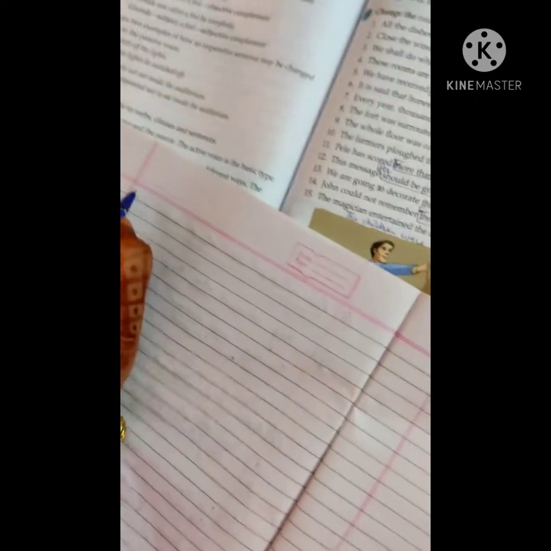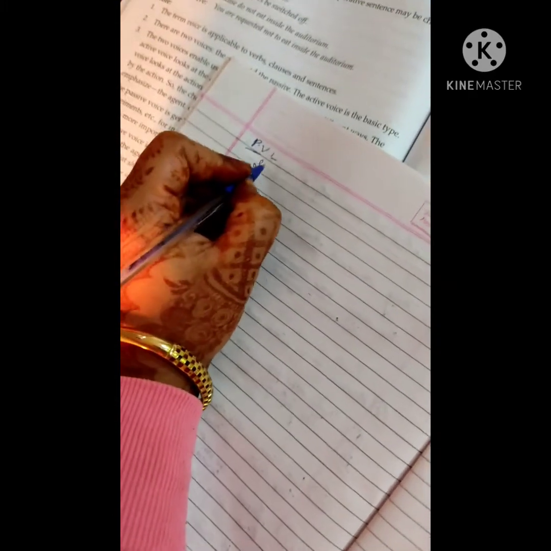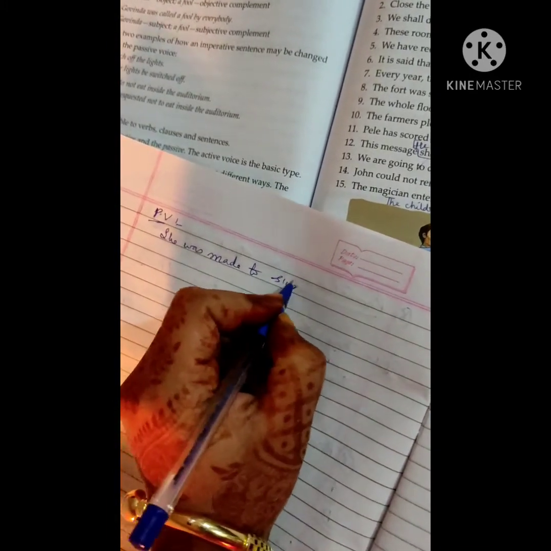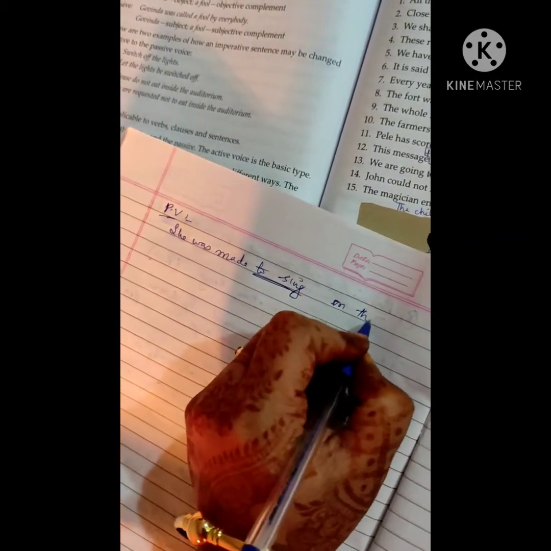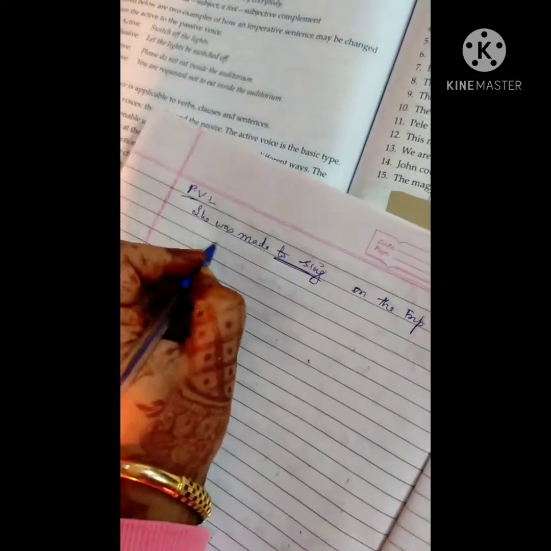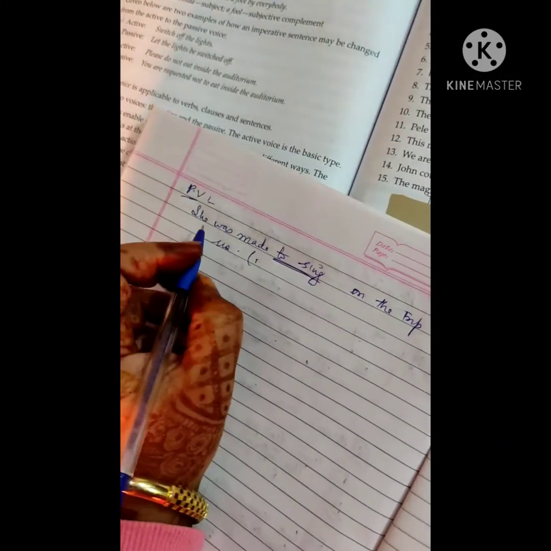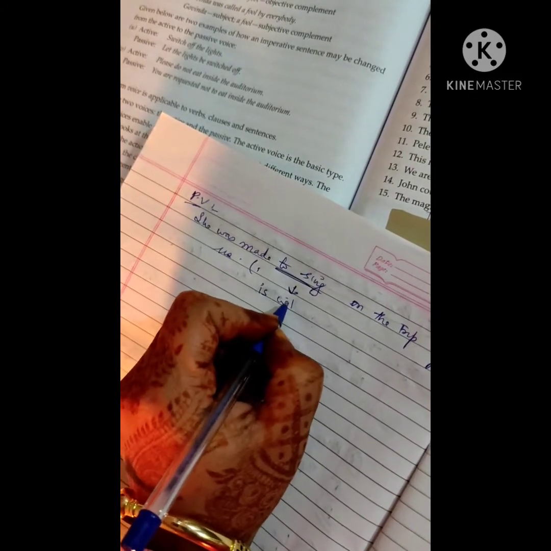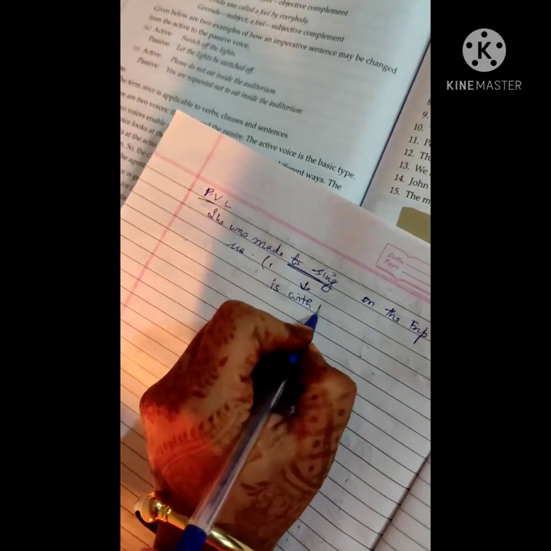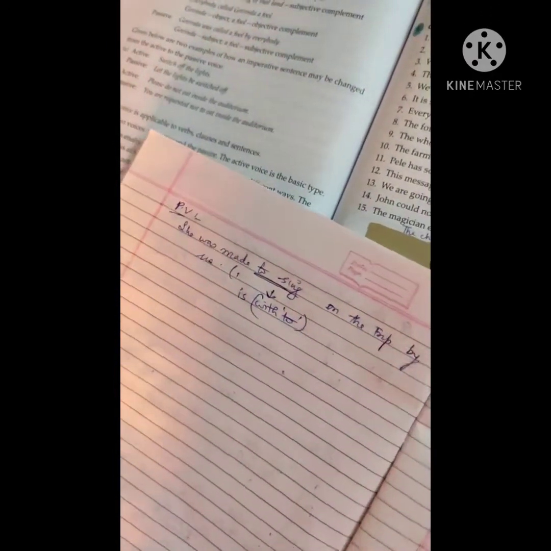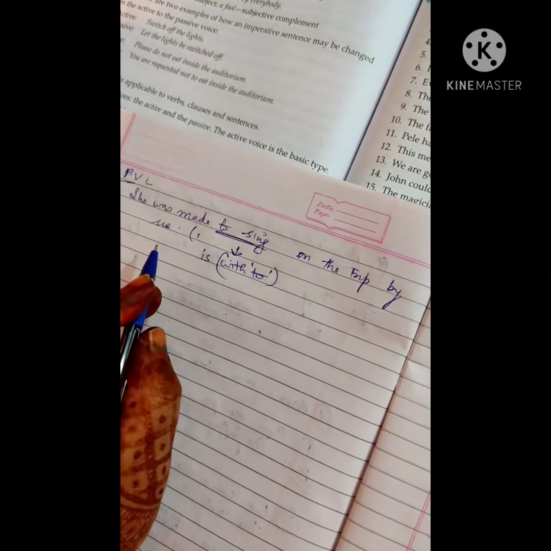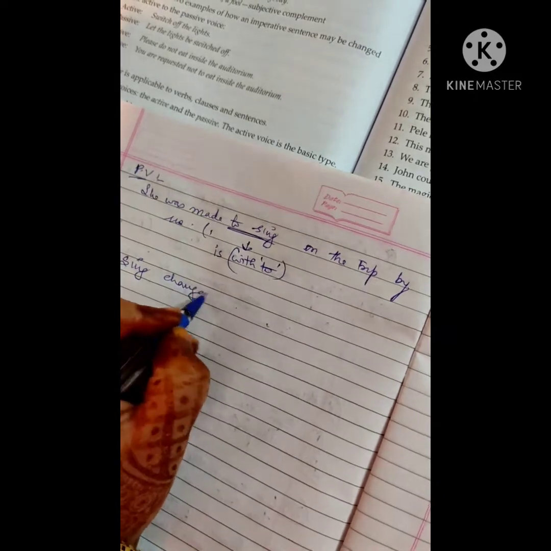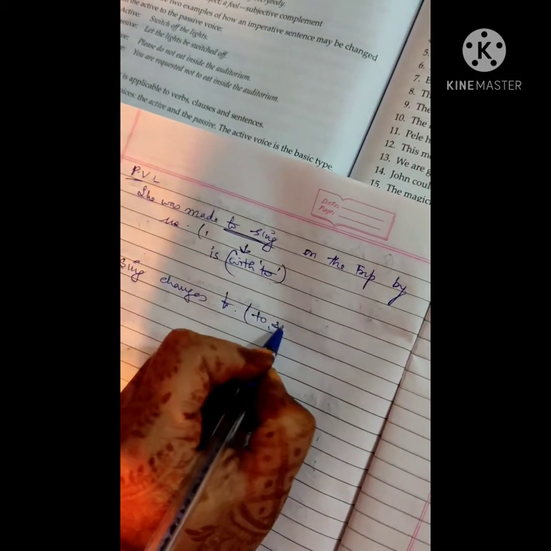When this sentence is transferred into passive voice, it becomes she was made to sing on the trip by us. Okay, now here to sing is full infinitive. That means it is with to. When the sentence changes from active voice to passive voice, the word sing changes to to sing.